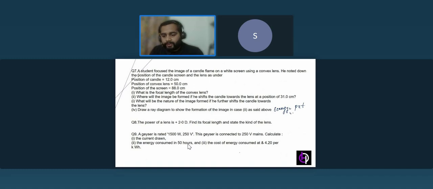It's consuming 1500 watt, and the time is 50 hours. So we'll multiply 1500 with 50, that will be 75,000.